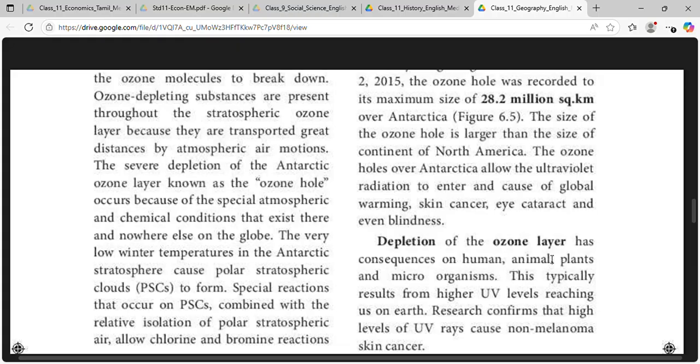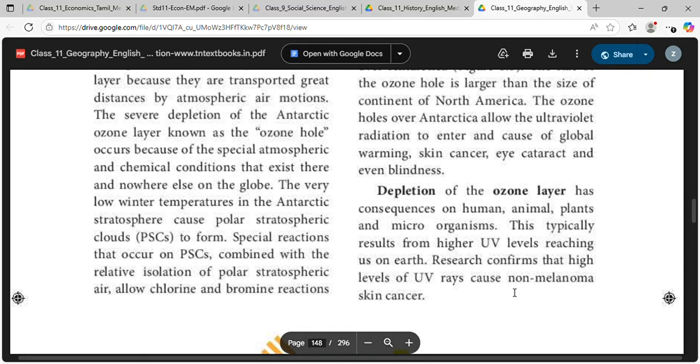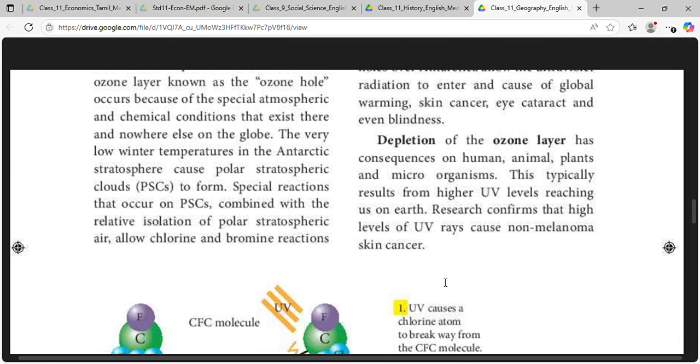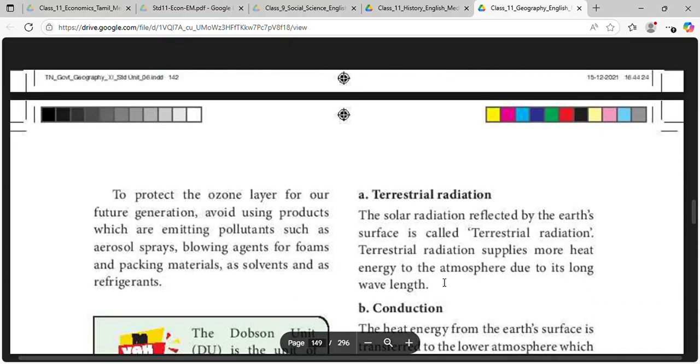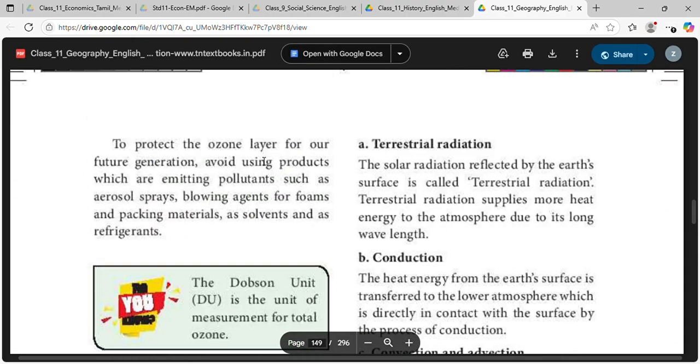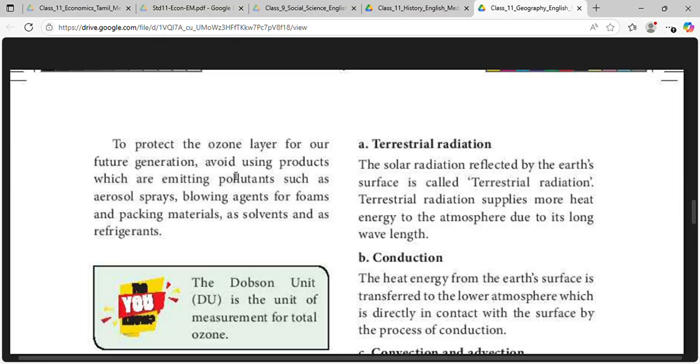Depletion of the ozone layer has consequences on humans, animals, plants, and microorganisms. This typically results from higher UV levels reaching us on the Earth. Research confirms that high levels of UV rays can cause non-melanoma skin cancer. To protect the ozone layer for our future generations, avoid using products which emit pollutants such as aerosol sprays, blowing agents for foams, and packing materials, as well as solvents and refrigerants.